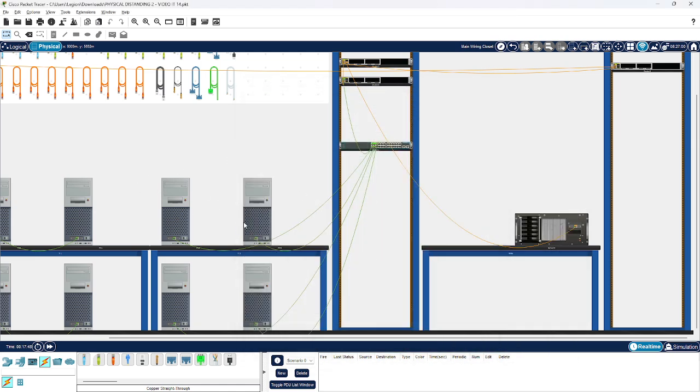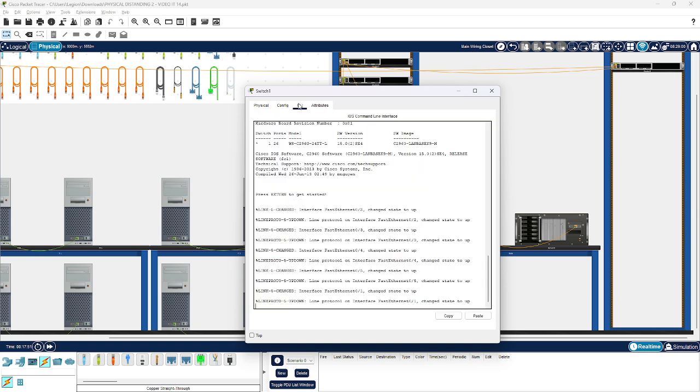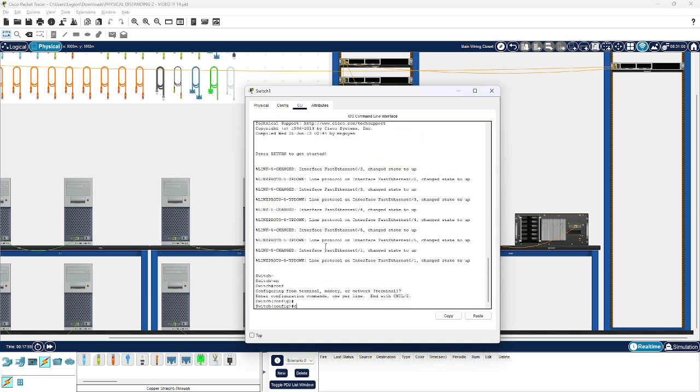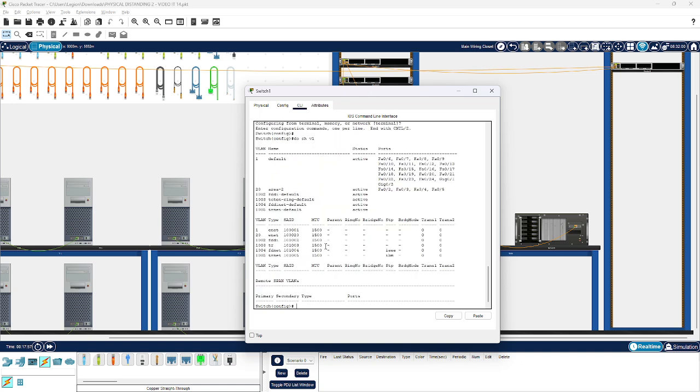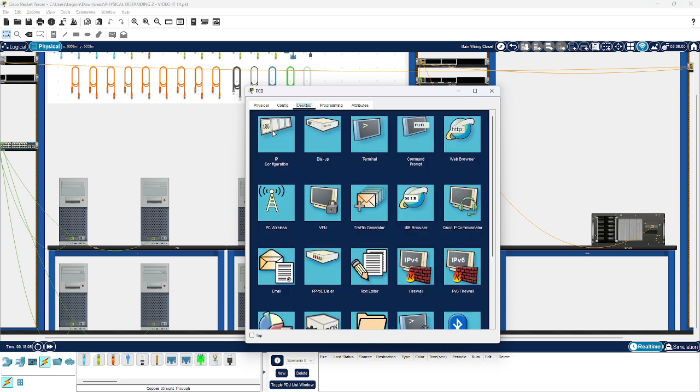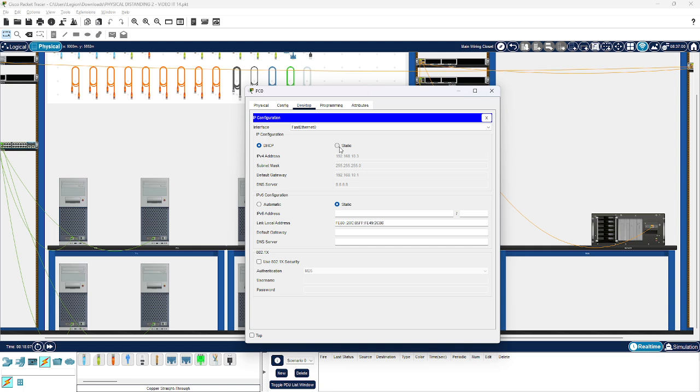this PC for this PC, and then in this switch I have made VLAN also. Show VLAN. So here you can see active. So what is the DHCP for? As you can see in IP configuration, I don't need to use static anymore. So if I click DHCP, automatically the DHCP will fill the IPv4 address.